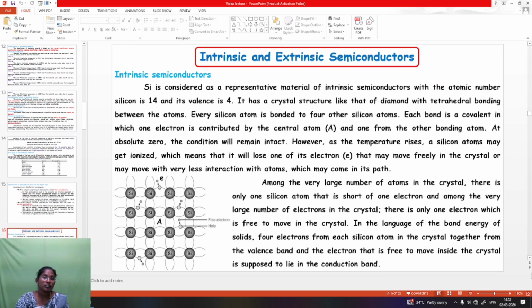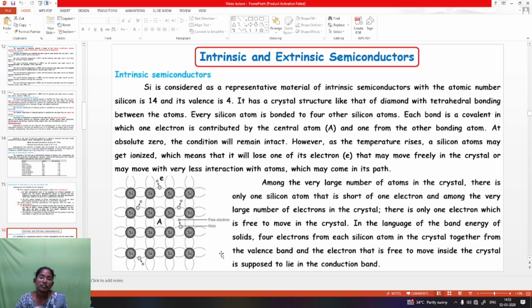Next, intrinsic semiconductors. Here we are going to see about the intrinsic and extrinsic. First we are going to see about the intrinsic semiconductor. Silicon is considered a representative material of intrinsic semiconductor, with the atomic number of silicon being 14 and the valence being 4.